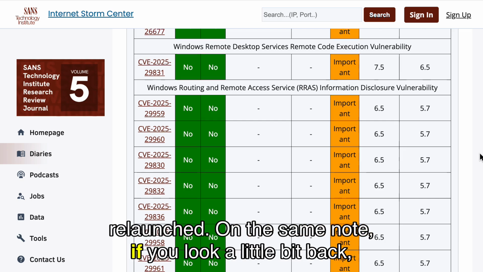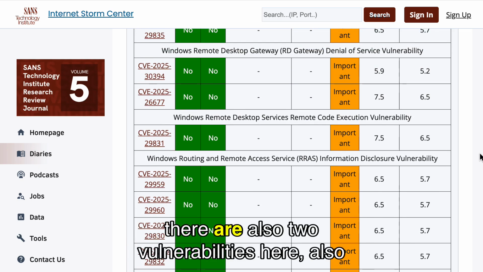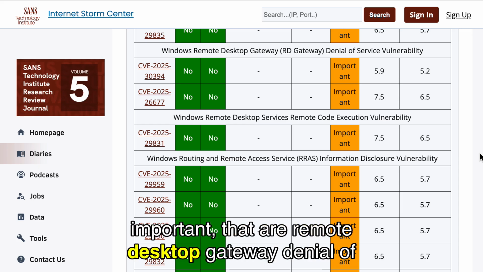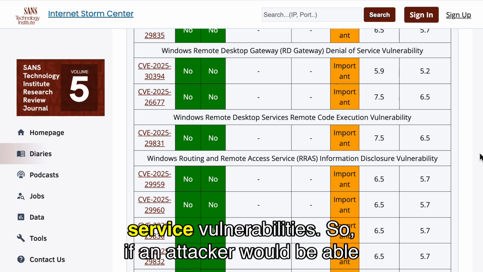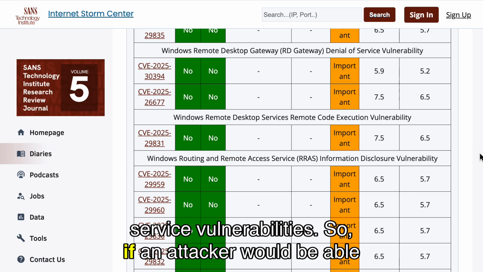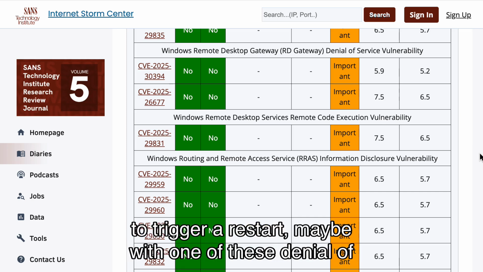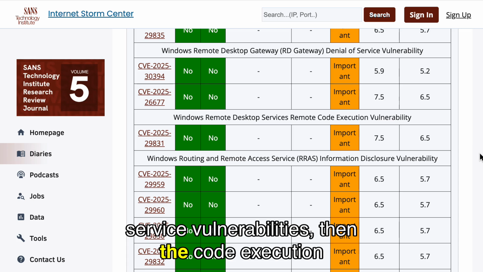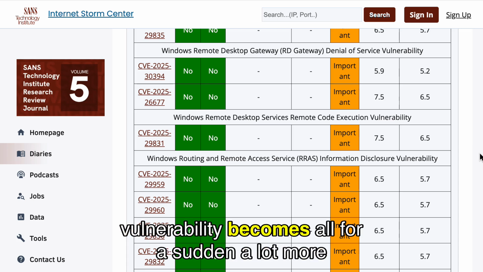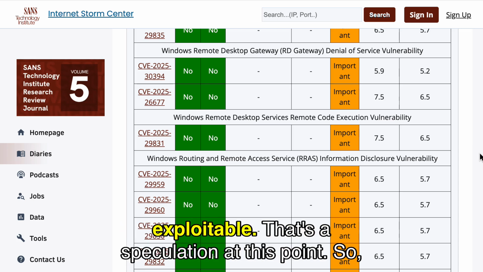On the same note, if you look a little bit back, there are also 2 vulnerabilities here, also important, that are remote desktop gateway denial of service vulnerabilities. So if an attacker would be able to trigger a restart, maybe with one of these denial of service vulnerabilities, then the code execution vulnerability becomes all of a sudden a lot more exploitable.